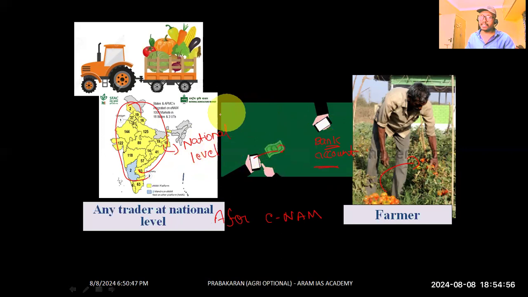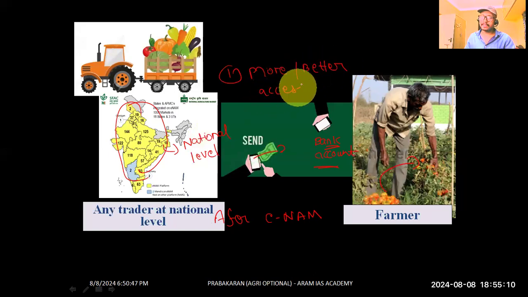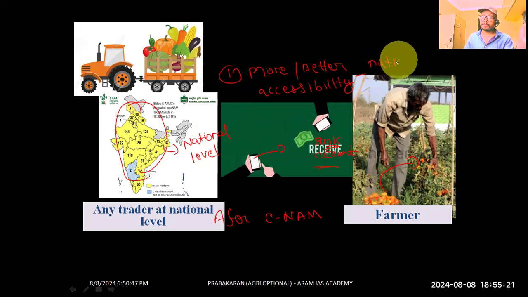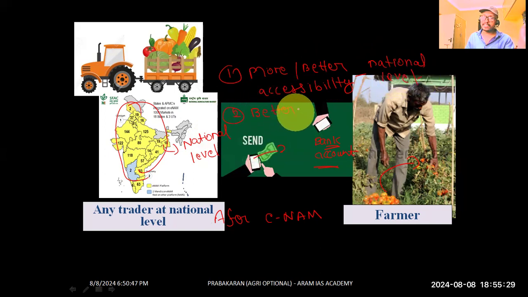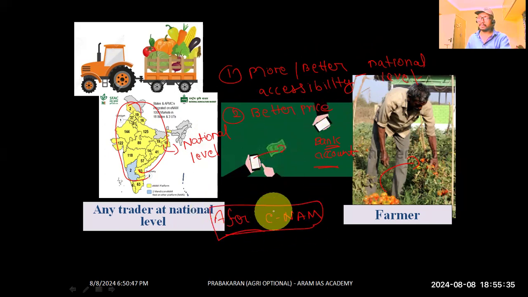So what are the advantages after ENAM? Number one, he can have better accessibility to different markets. Not only to the markets at the state level, but also he can access the market at the national level. So because of this, what is happening? He can have a better price for his produce. So this was the thing that was happening after ENAM.